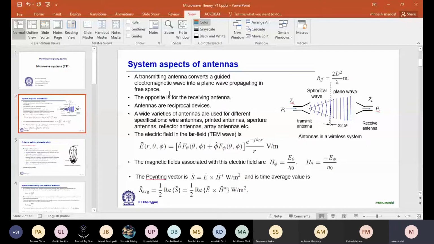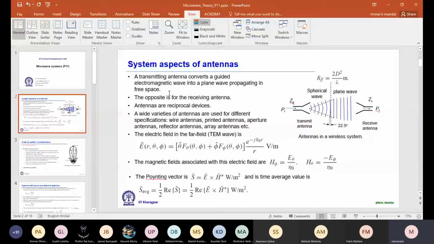Now, when an antenna is radiating, the far field component of the antenna can contain some theta component and some phi component. We are mostly interested in the electric field, because electric field we can measure directly. That is why you will see that most of the time we speak about electric field. If we can measure electric field, then magnetic field is related to it, and from that we can conclude what the magnetic field should be.